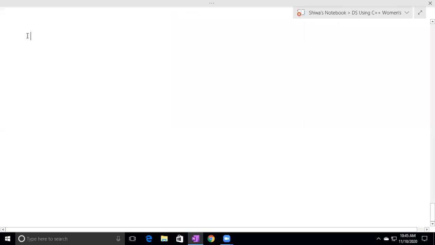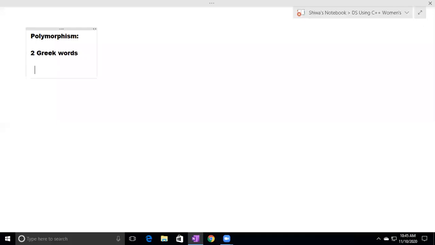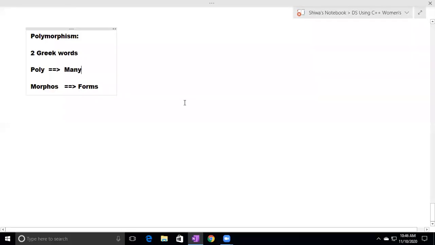Then the next one is polymorphism. Polymorphism is a derived word. It is derived from two Greek words: the first one is poly, the second one is morphos. Morphos means forms. Poly means many. Regularly we use this term poly, as in polygon, polytechnic. Poly means many, morphos means forms.